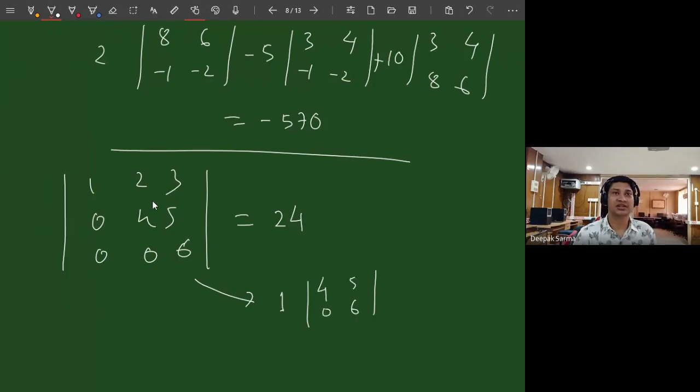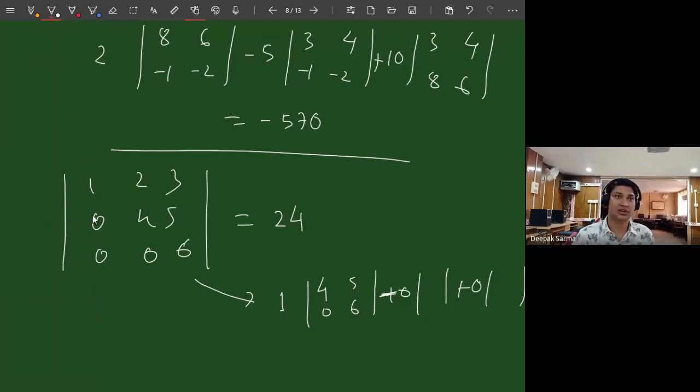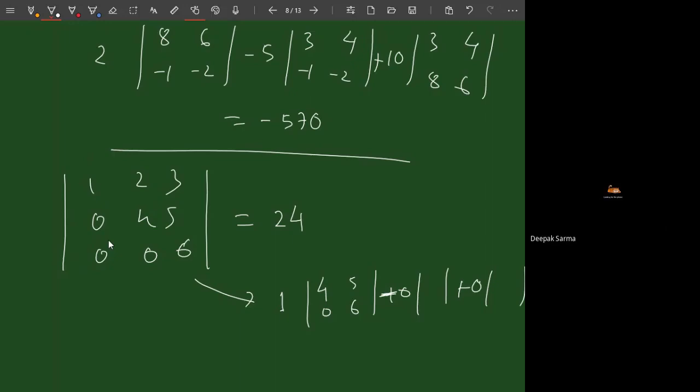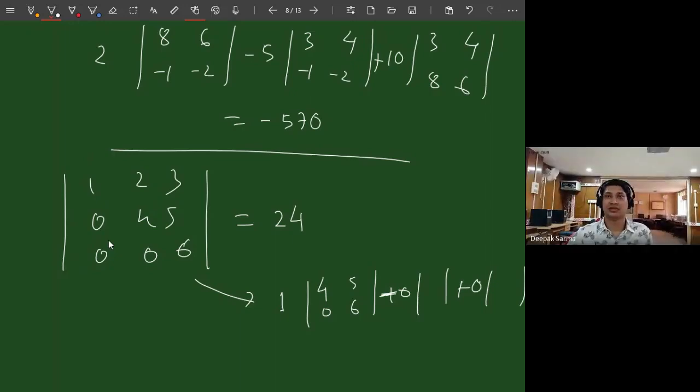Then the next entry is 0 times some matrix. Then again, sorry, this one is minus. Then again, plus. The other 2 entries are automatically 0 because in the diagonal I have these 2 zeros in the first column. So clearly the value is 4 into 6, 24.